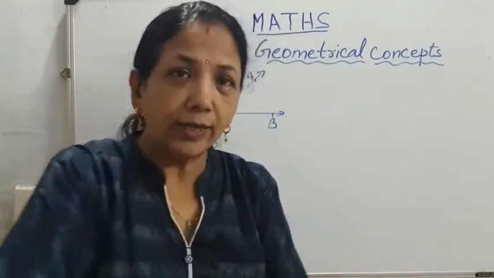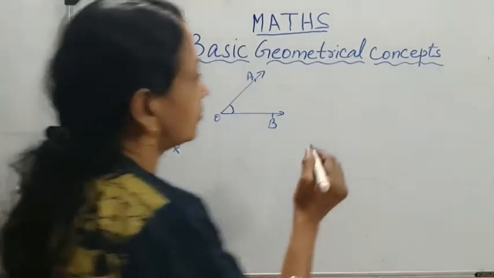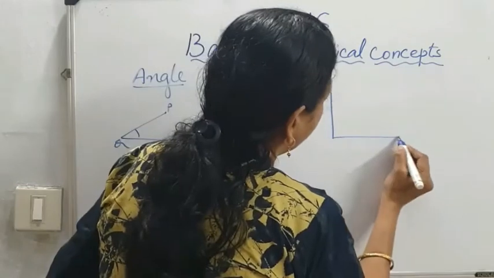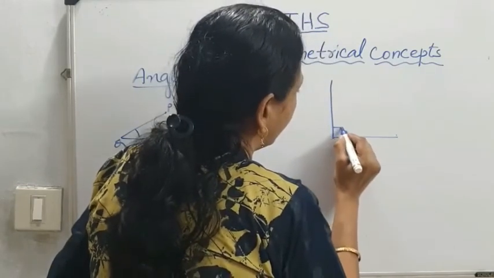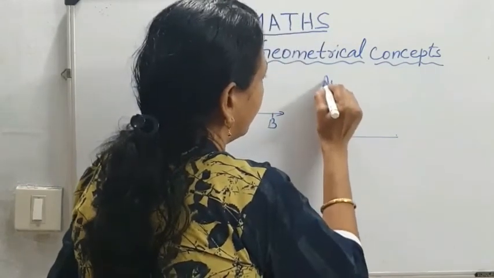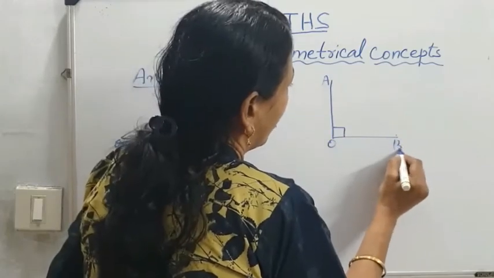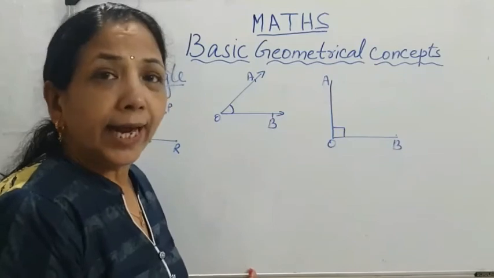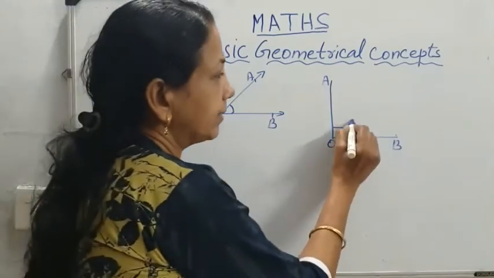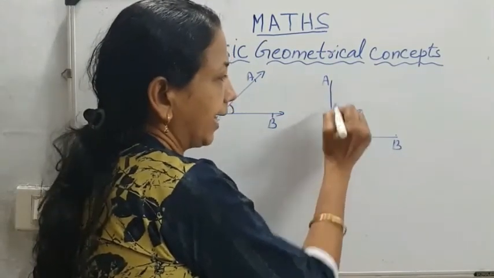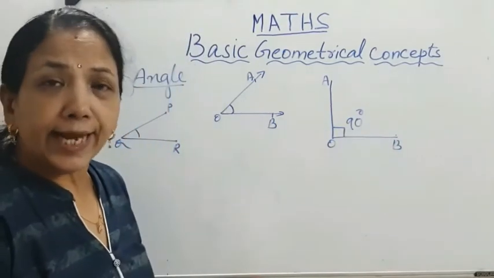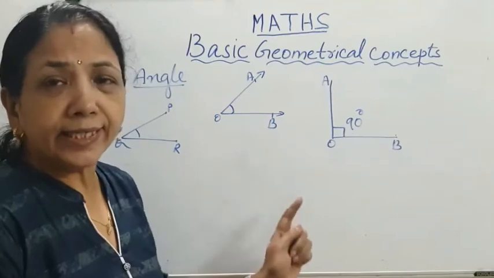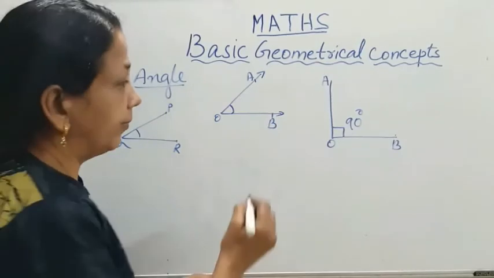So angle AOB is called right angle. Right angle means it is 90 degree. So 90 degree angle is called right angle.